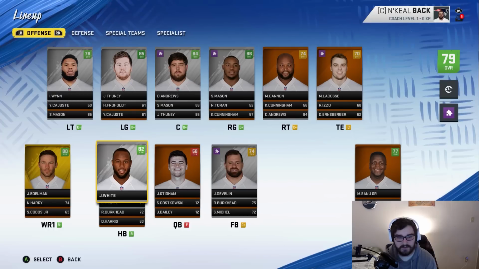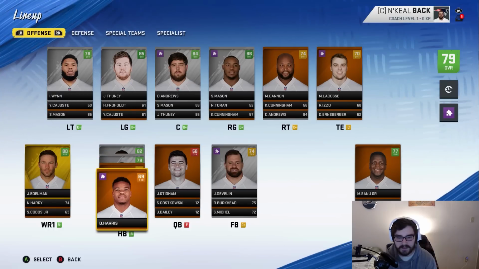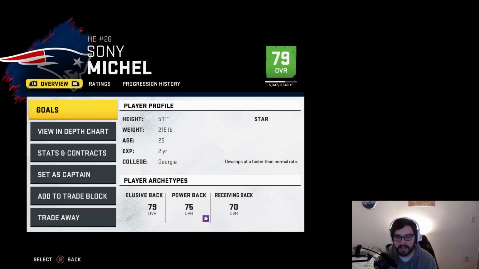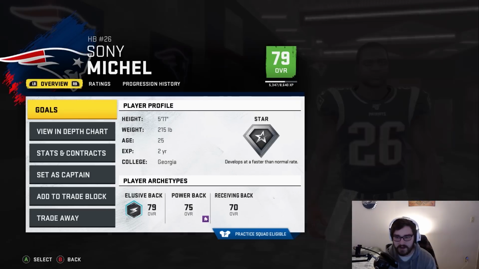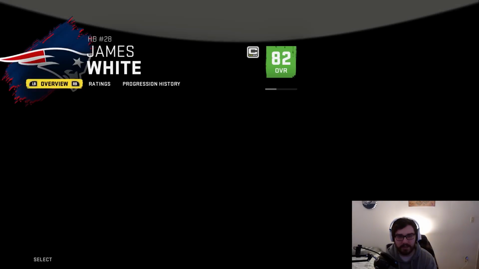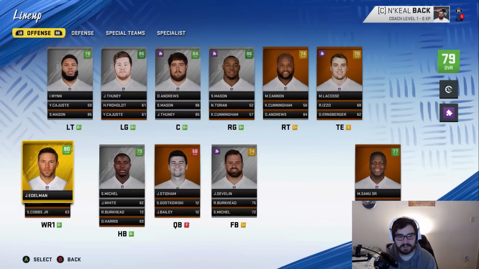At running back, we do have James White and Sony Michel. Rex Burkhead's also here, so is Damien Harris. Sony Michel will probably be the number one. I like him in that role. He's 25. He's a 79 overall. He's pretty good. I think he can at least do pretty decent for us here. James White will likely be the third down running back on this team. He's good in that role as well.